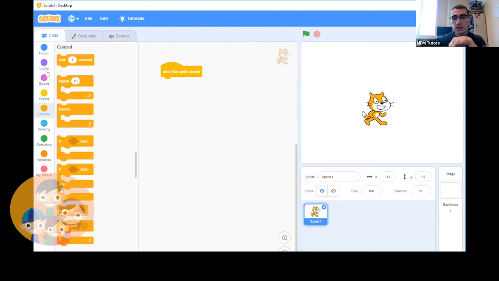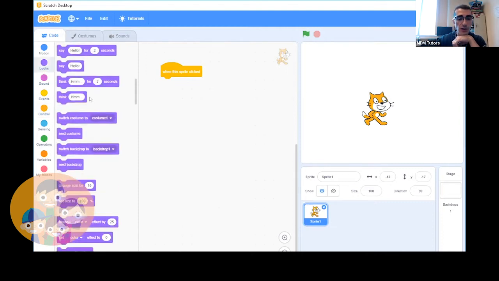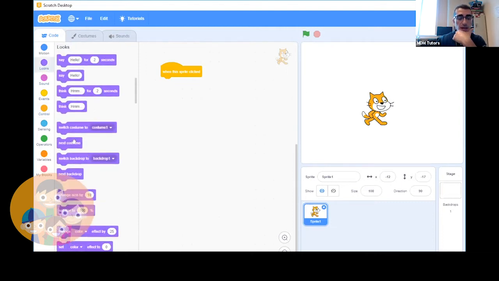Just to get a sense of how it works. So let's go to looks, and let's just go to next costume. And so let's click the sprite to see what happens. You can see that he goes to the next costume, and then if I click again, he goes back to his first costume.